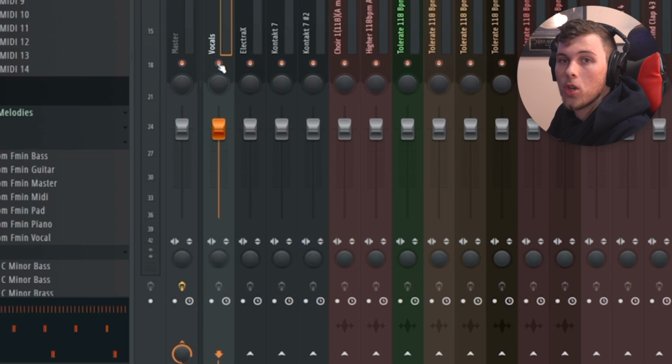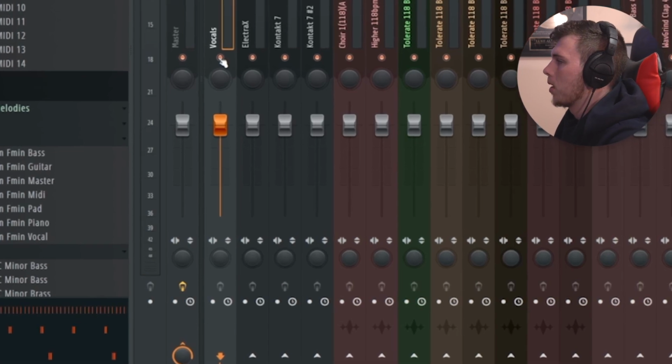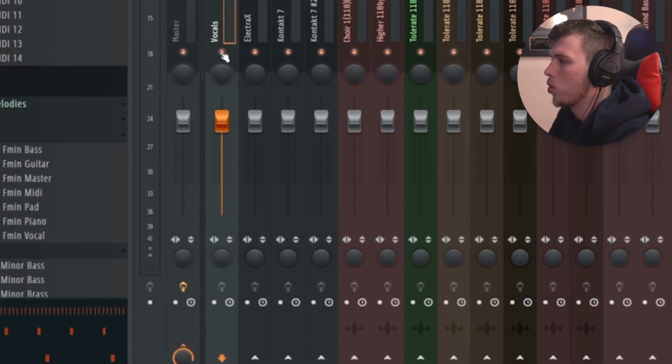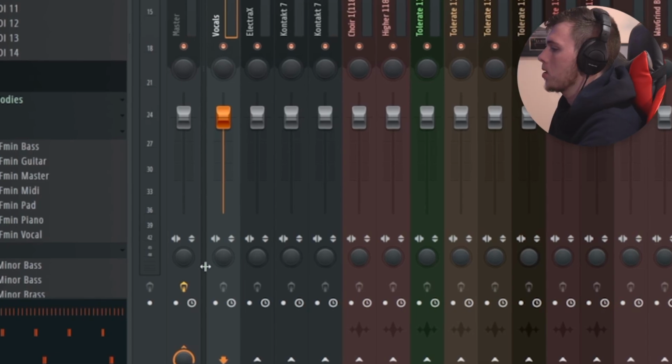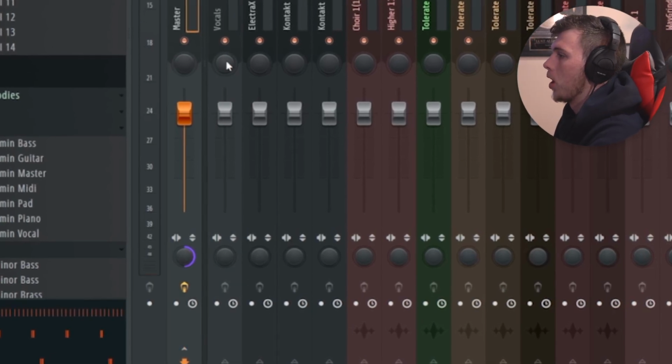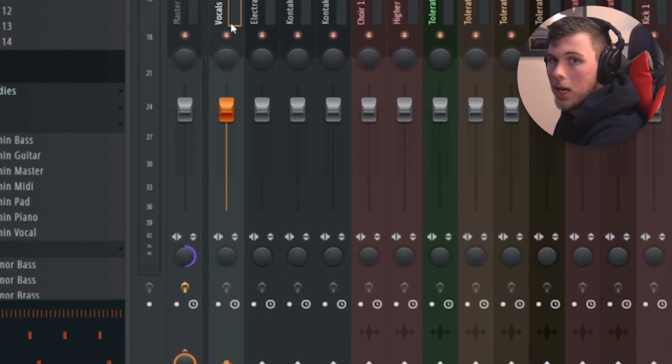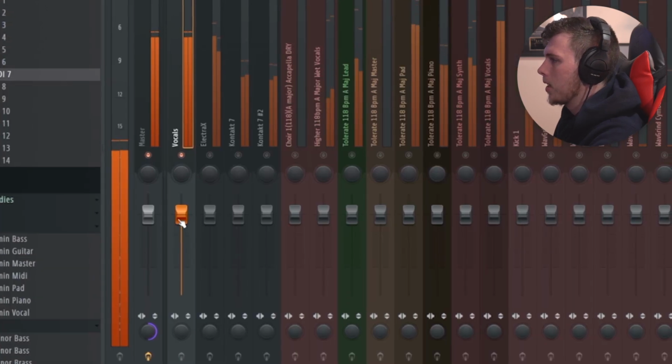I'm going to go back and mix and master the first one and arrange it, and then come back and do this to the second beat. This step is so important for a track like this with so many layers, especially with multiple different live vocals. I'm going to go through one by one and mix this. I'm going to first turn the stereo separation to 100% merged, which means the track is in mono. That makes it slightly easier to hear what's going on.